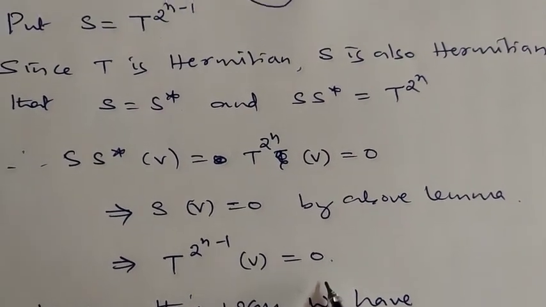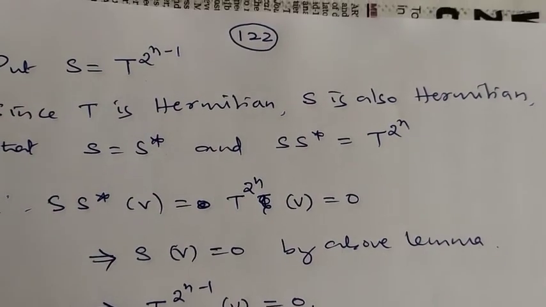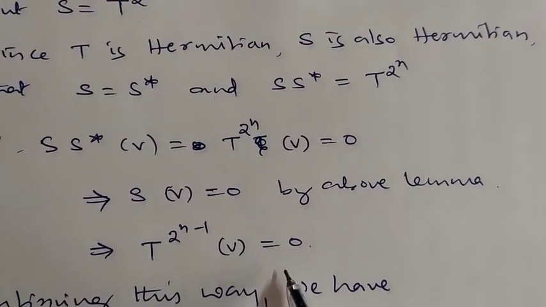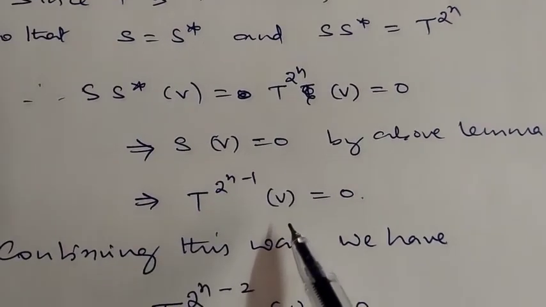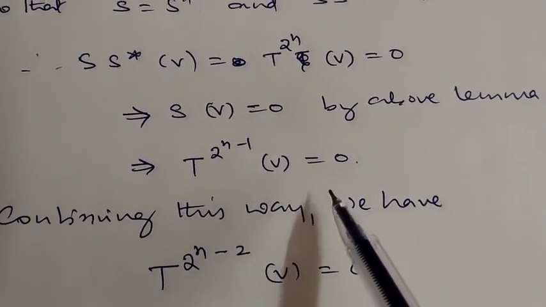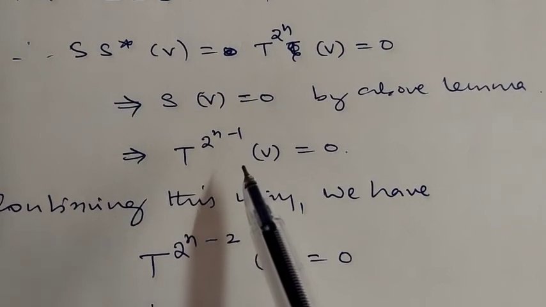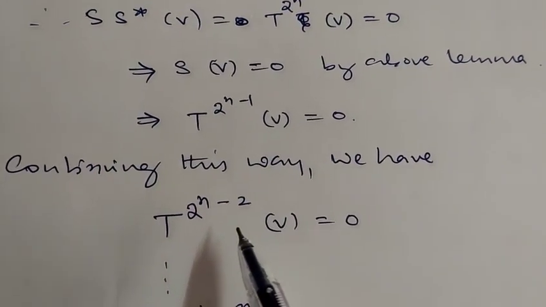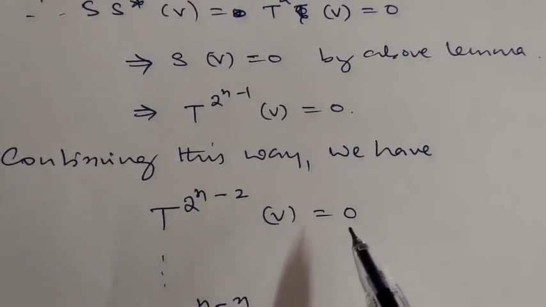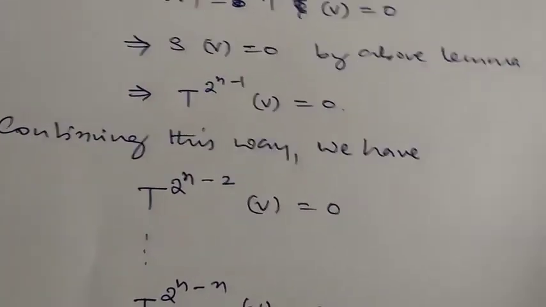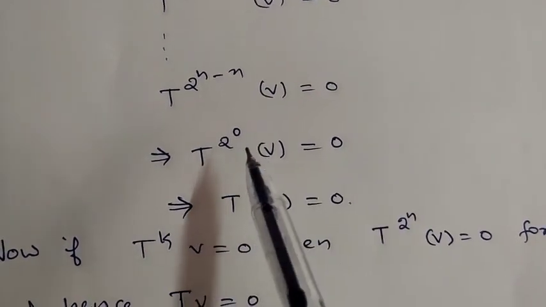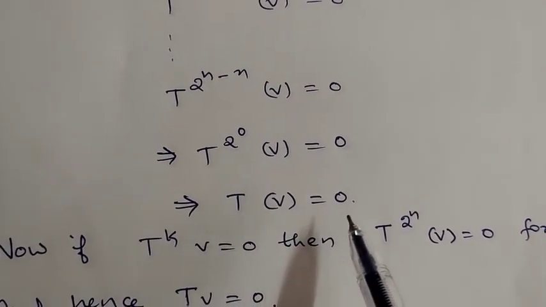Now we assume that if t power of 2 power of n of v is 0, then we have proved that t power of 2 power of n minus 1 of v is 0. Now assume that t power of 2 power of n minus 1 is 0, and we can arrive at t power of 2 power of n minus 2 of v is 0, and so on. Finally we get t power of 2 power of 0 of v is 0. 2 power of 0 is 1, which means t of v is 0.